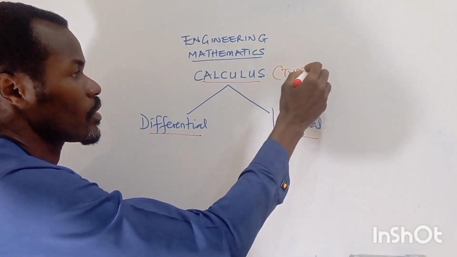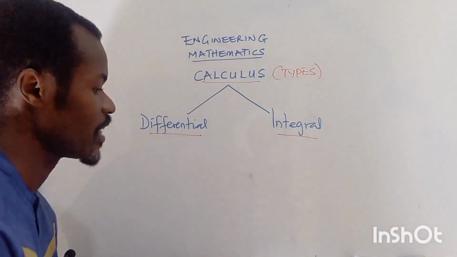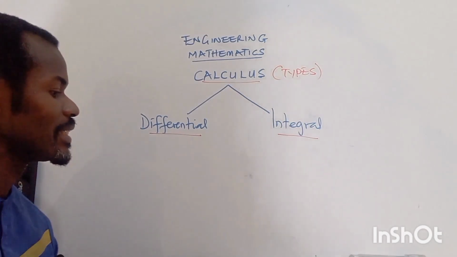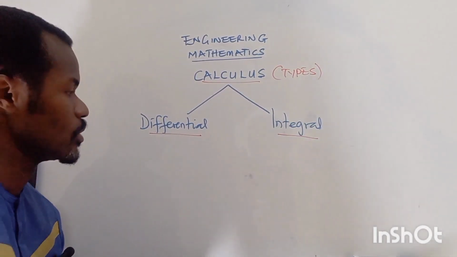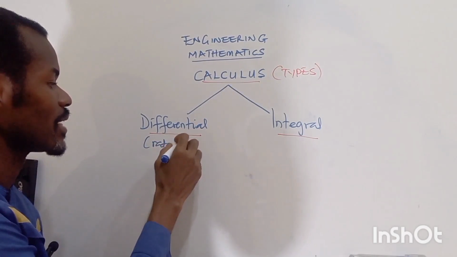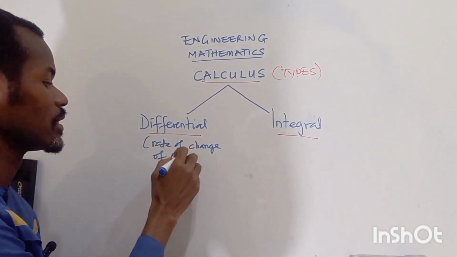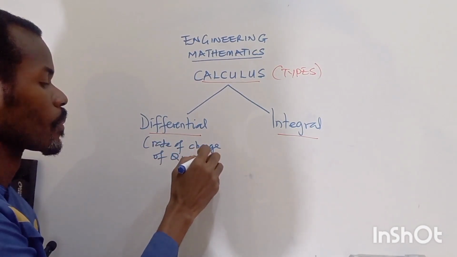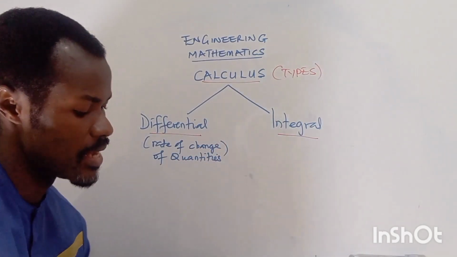So what do we mean by differential calculus? Differential calculus talks about the rate of change. Most times when we say differential calculus, it has to do with the rate of change of quantities.